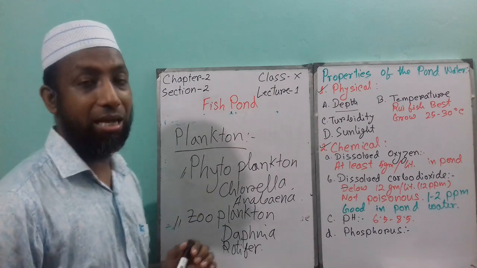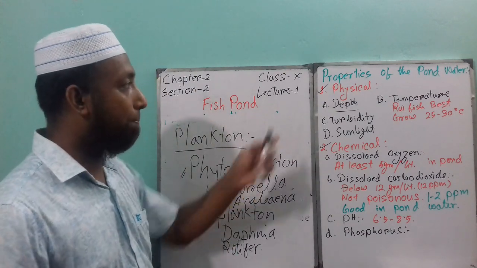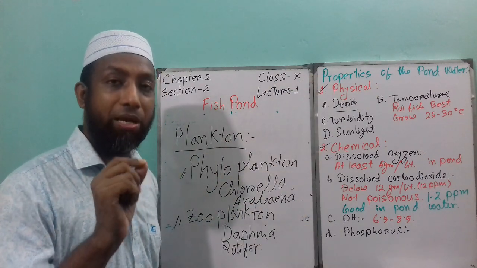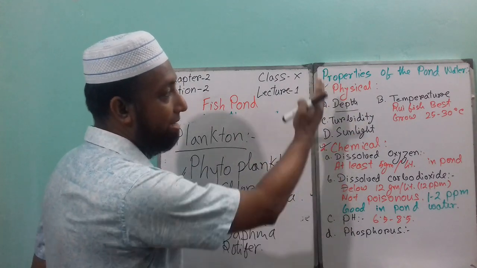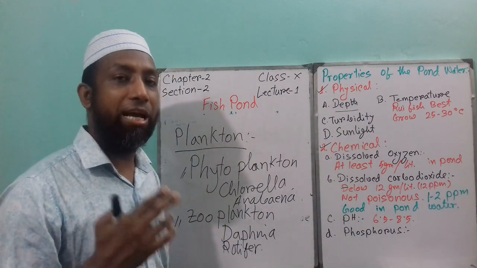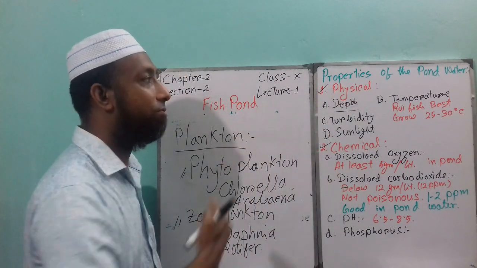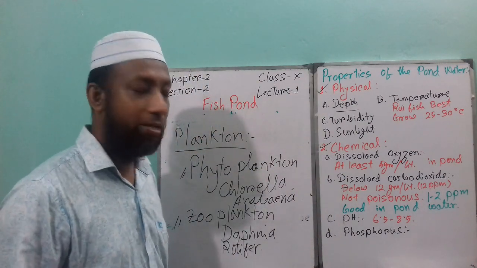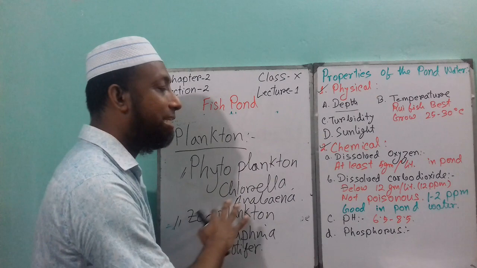So this is today's lecture. I discussed the characteristics of a fish pond, the properties of pond water, and plankton. So you have to underline each and every line for your MCQ as well. And for CQ, this can come in the CQ. Even the characteristics can be asked for 2 marks, such as explain the ideal pond characteristics or explain the physical properties of pond water for 2 marks, or you can find this for 3 or 4 marks as well, and this can come in the exam as 1 mark, 2 marks, CQ and MCQ as well.